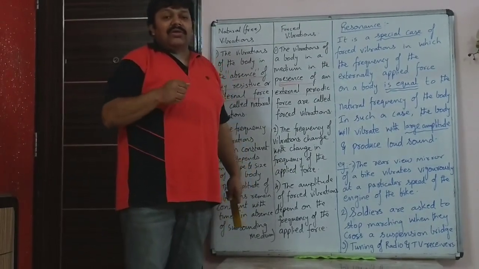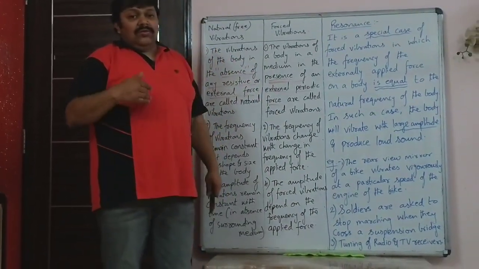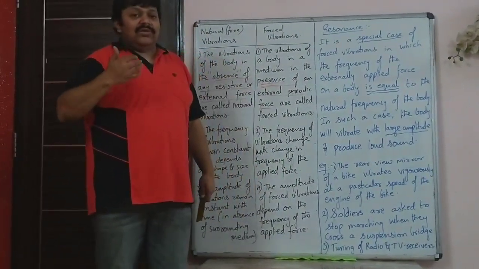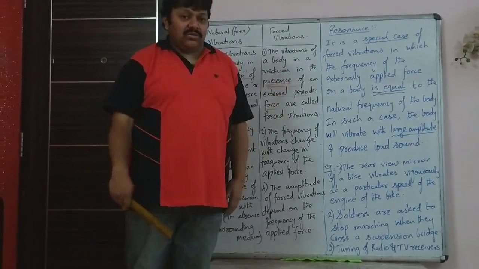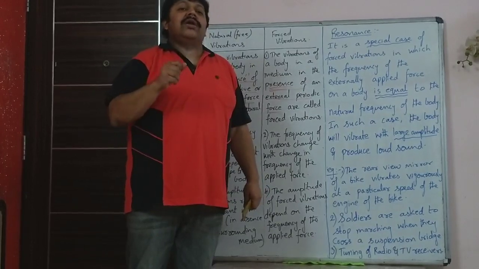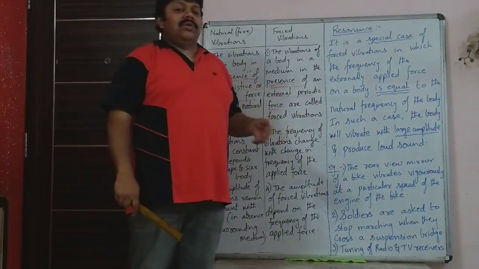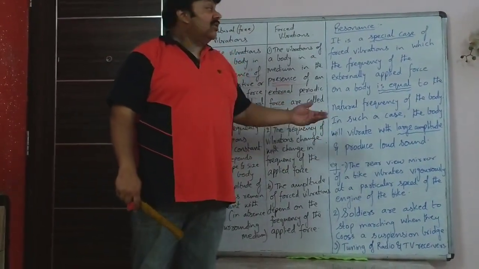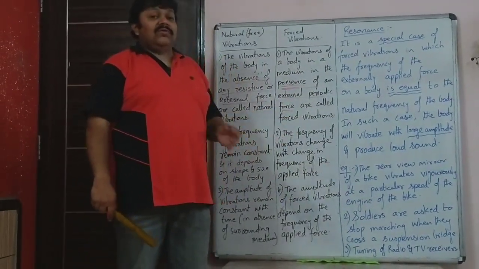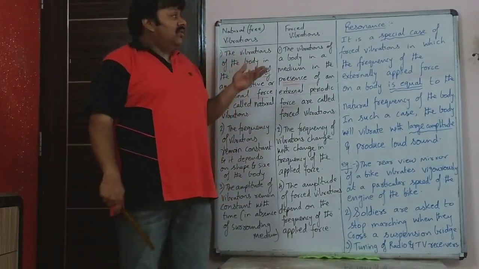The speed of the engine can be altered by a mechanic in any service center. So, when he finds that there are such vibrations of big amplitude which are not making the ride smooth, he will go to the service center and ask them to change the speed of the engine. By doing that, those forced vibrations, which are a special case, that is resonance, will stop. So those vigorous vibrations of the rear view mirror of the bike are an example of resonance.